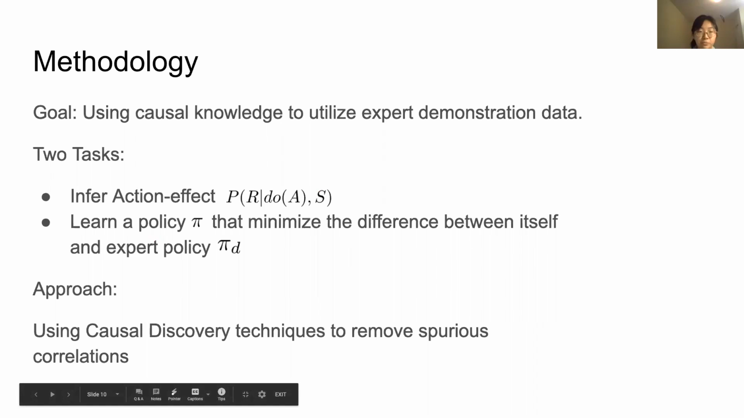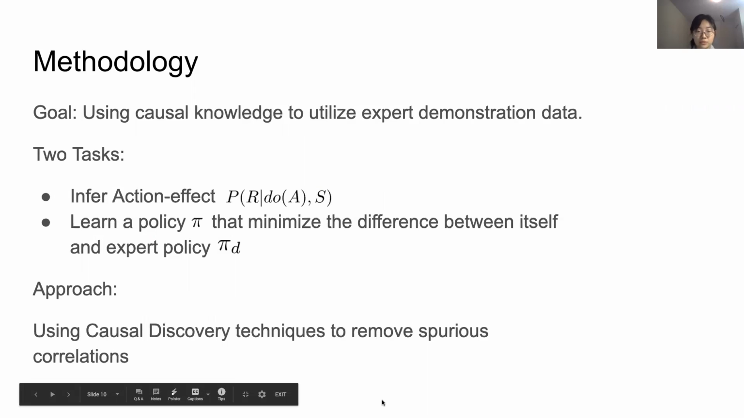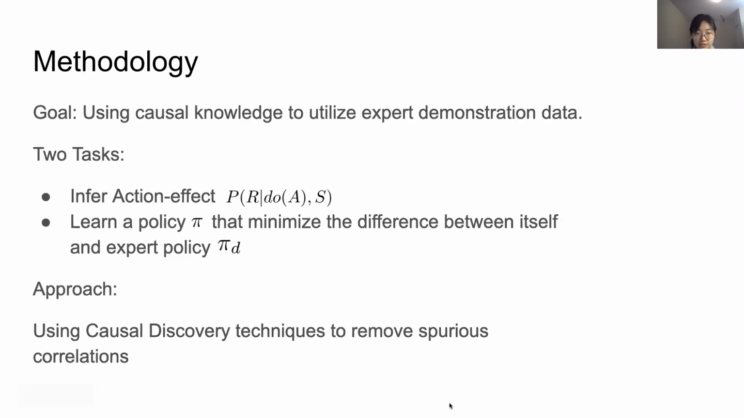So for the methodology part, the goal is to use causal knowledge to utilize the expert demonstration data. We have two tasks here. First one is to infer the action effect, basically estimate the reward given the action intervention and the state. And the second task is to learn the policy pi that minimizes the difference between itself and the expert policy pi d. To do this, we basically use causal discovery techniques to remove spurious correlations.